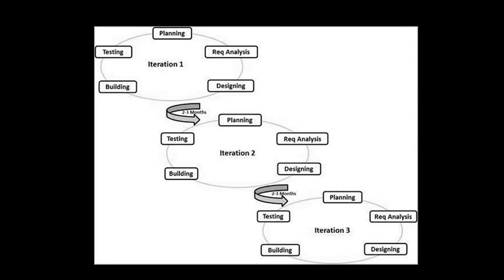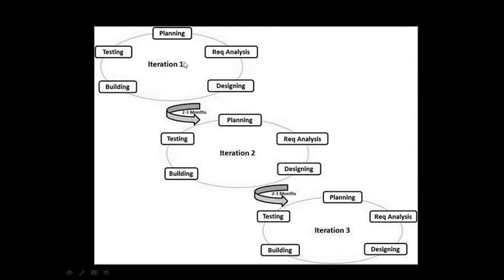So this is the basic structure of this agile model. What we do is develop iteratively and incrementally. Every iteration will produce some software, and every iteration will be like this: we will be planning, requirement analysis will be done, designing, building, testing.